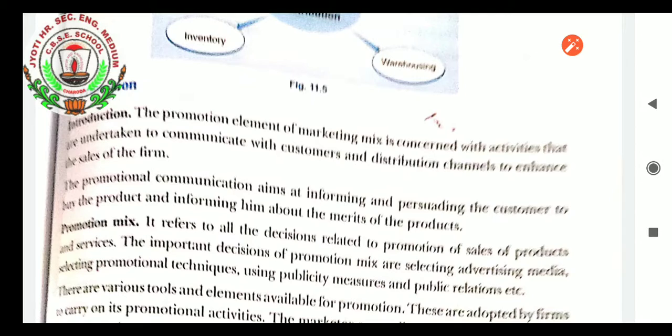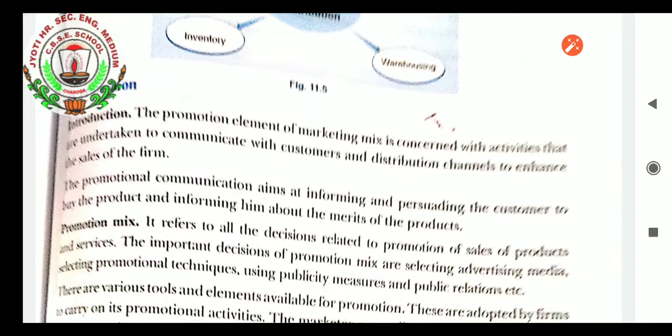So for that, various media the manufacturer and the wholesaler utilize so that they can spread the knowledge of the goods to the customer, so that customers are attracted towards the product and can purchase the product. So further promotion is needed, and all the decisions related to how to do the promotion of the product are known as promotion decisions, the promotion mix.